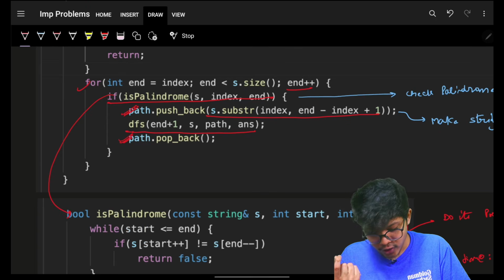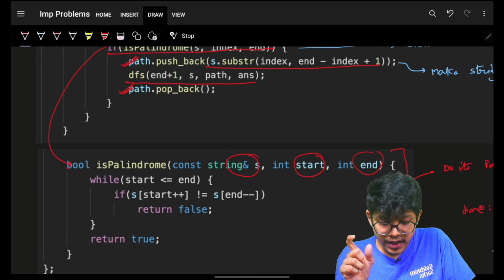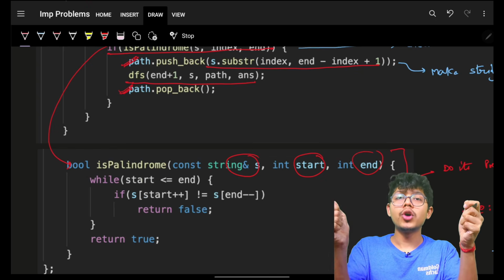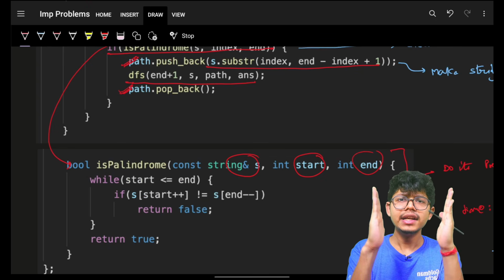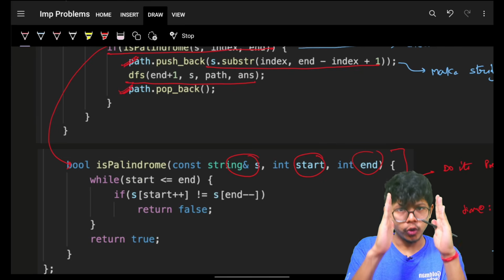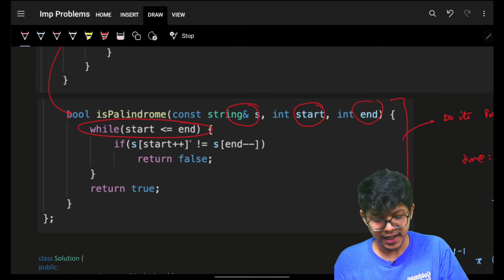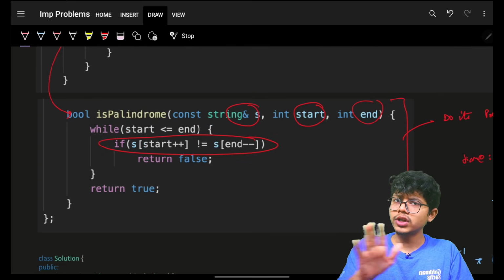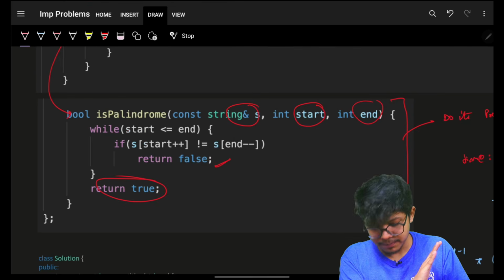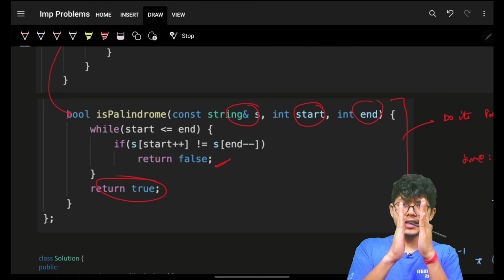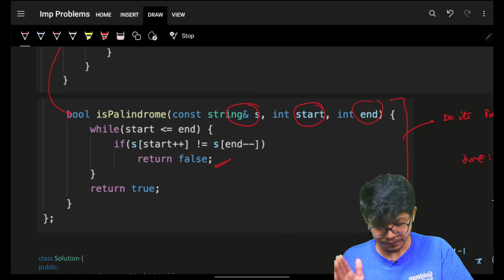Again, isPalindrome is a simple function where you have a string from starting to ending and you just compare if it's a palindrome or not, which means you can simply use two pointers and compare both the ends. If they are same, keep on going, keep on going. If they're not same, it's not a palindrome. So I simply went from start and end, and if something is not equal, simply return false right there. Else, ultimately in the end, when everything is the same, left and right, you can simply return true.